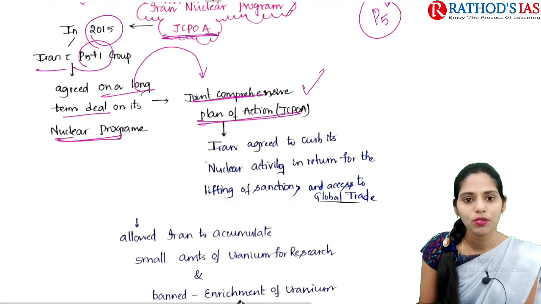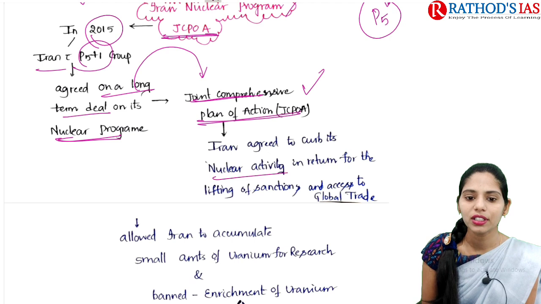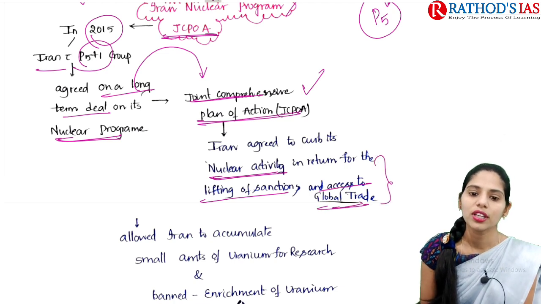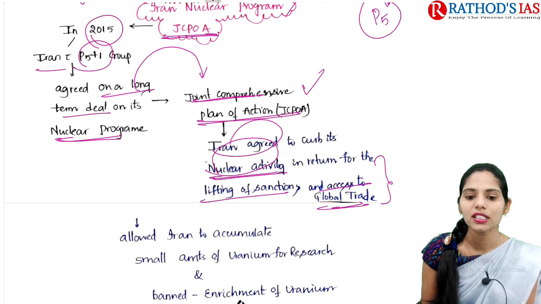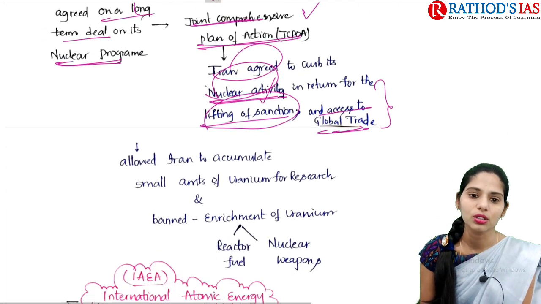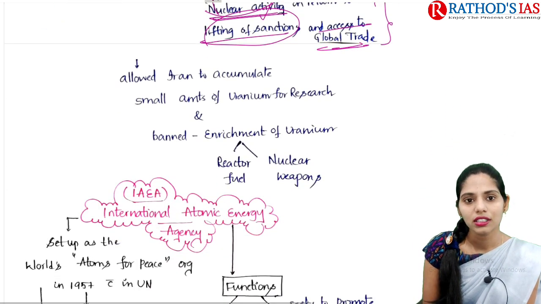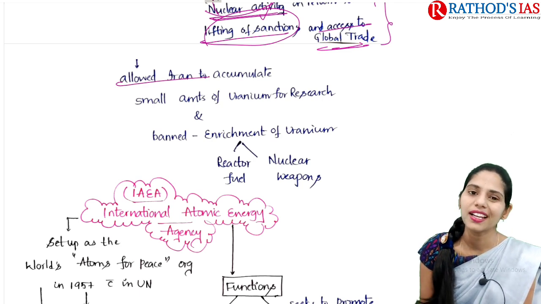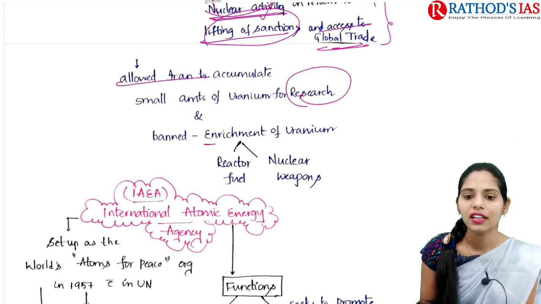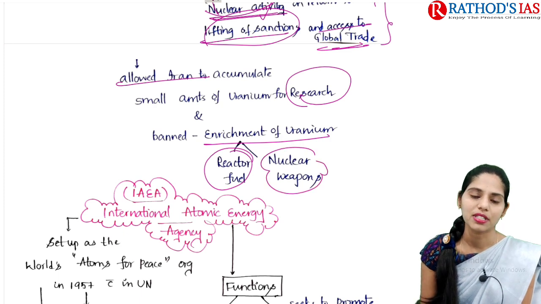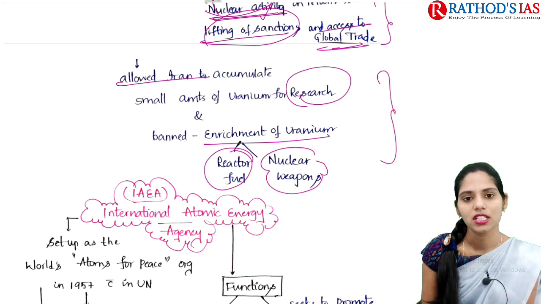Under this JCPOA, Iran mainly agreed to curb its nuclear activity, and in return it got the lifting of sanctions as well as access to global trade. So Iran agreed to limit the nuclear activity, and these countries accepted the lifting of the sanctions on Iran as well as access to global trade. In this way, the agreement allowed Iran to accumulate only small amounts of uranium, mainly used for research, and it banned the enrichment of uranium for reactor fuel as well as nuclear programs. So these are some important facts regarding this JCPOA.